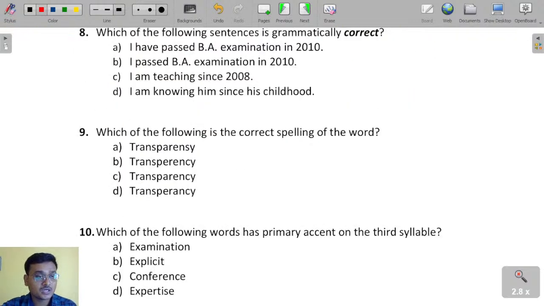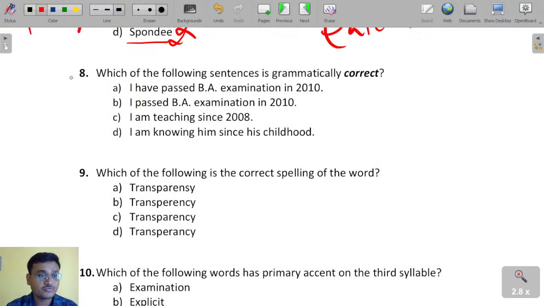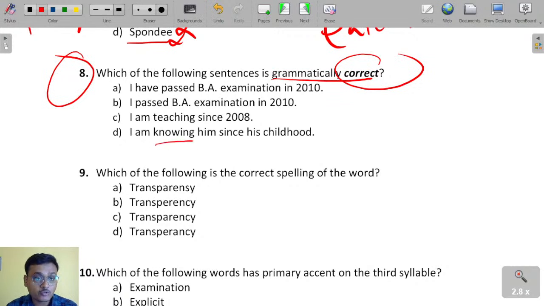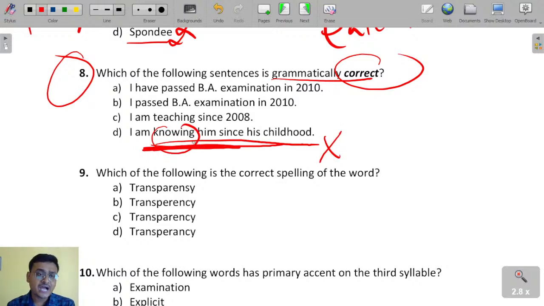Now there are some grammatical questions here. Which of the following sentences is grammatically correct? I am knowing him since his childhood. That is wrong, because knowing is not used like that. I am teaching since, no. That is also wrong.